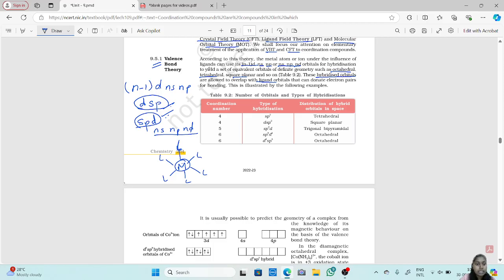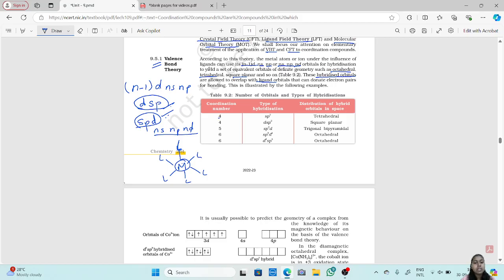to satisfy its valence electrons. Thus a bond formation occurs by the donation of electron pairs. Now this is illustrated by the following examples, and there are examples given. I'll explain them to you. First, let's see the coordination numbers, types of hybridization they give, and the geometry or distribution of hybrid orbitals in the space, how geometrically they are arranged.